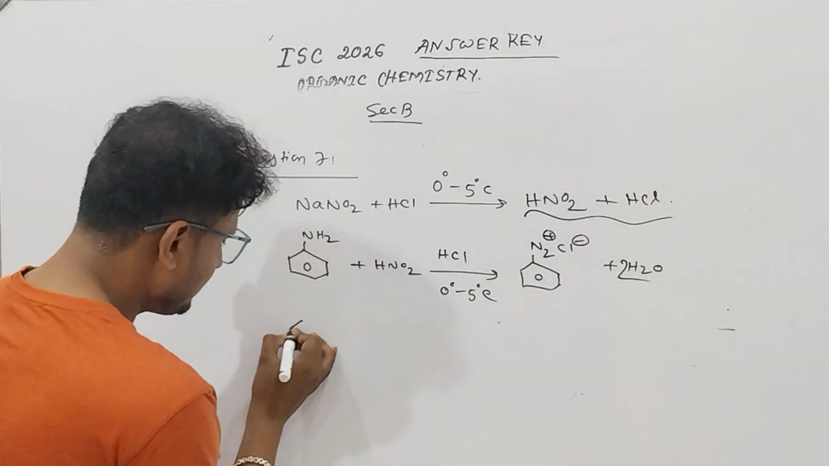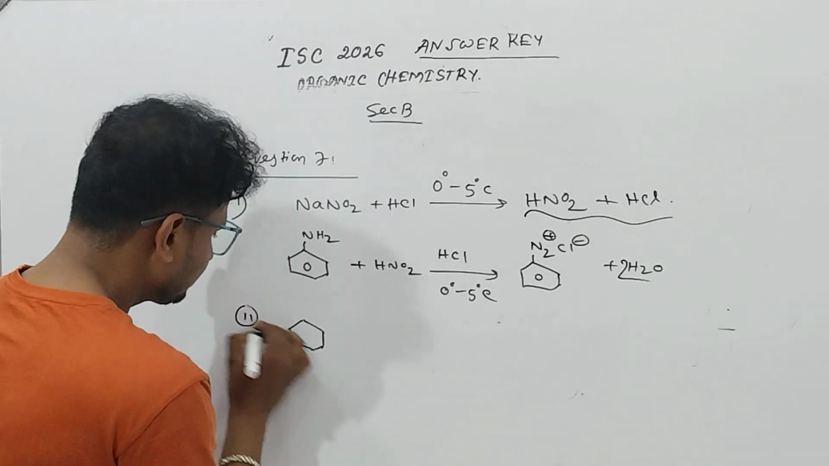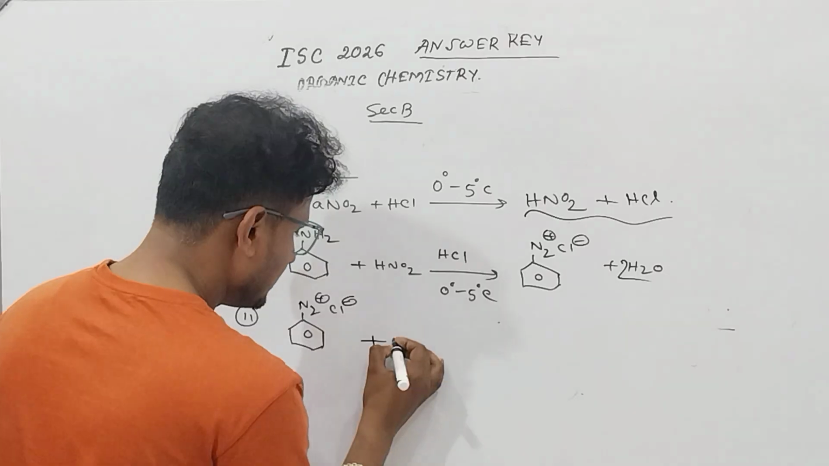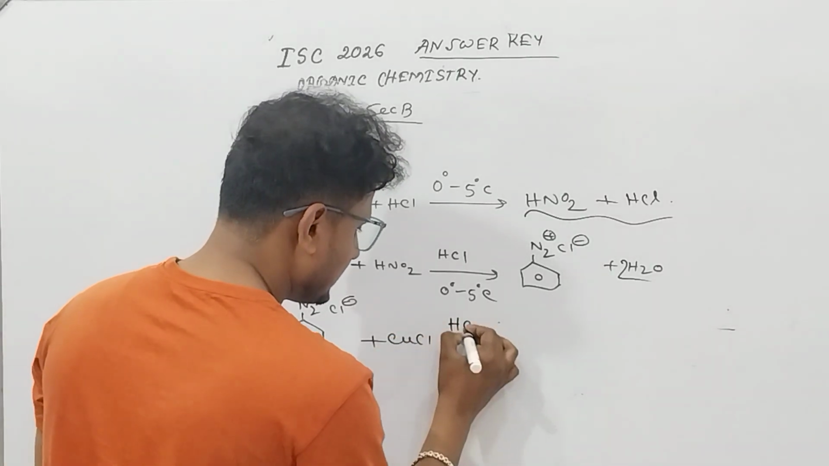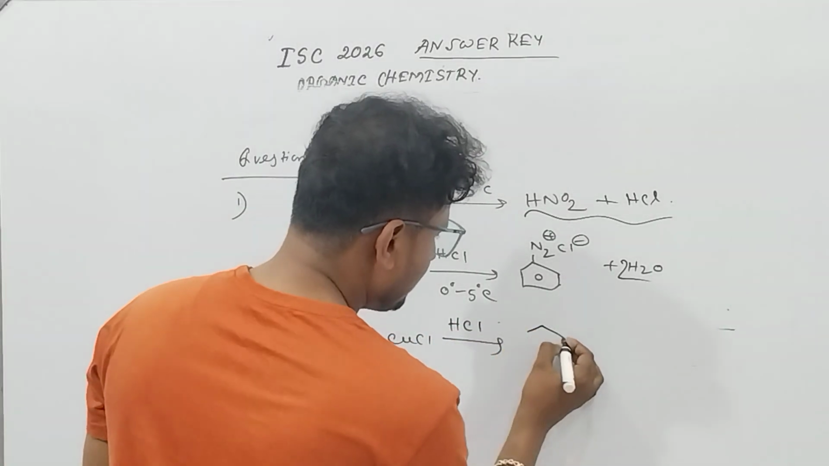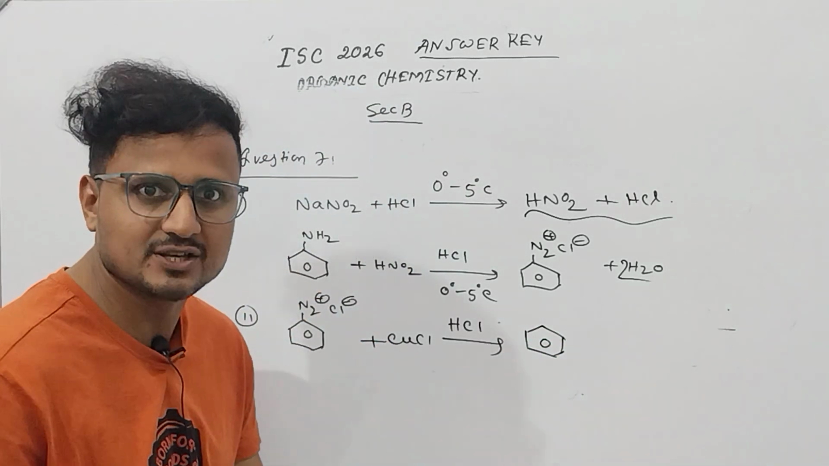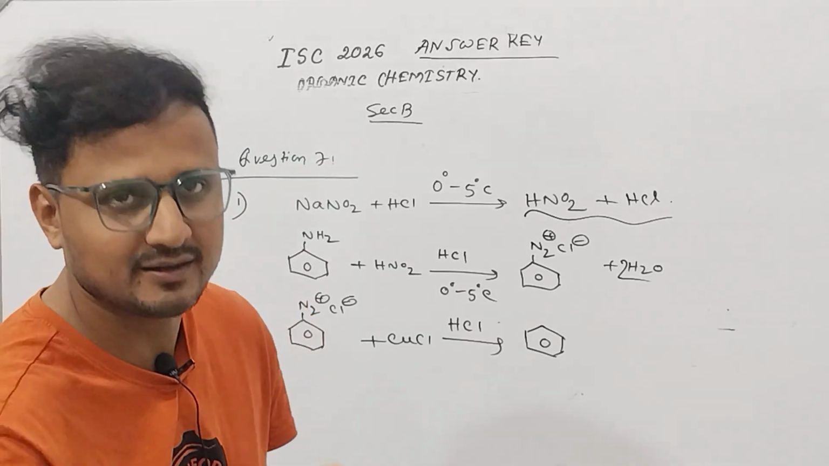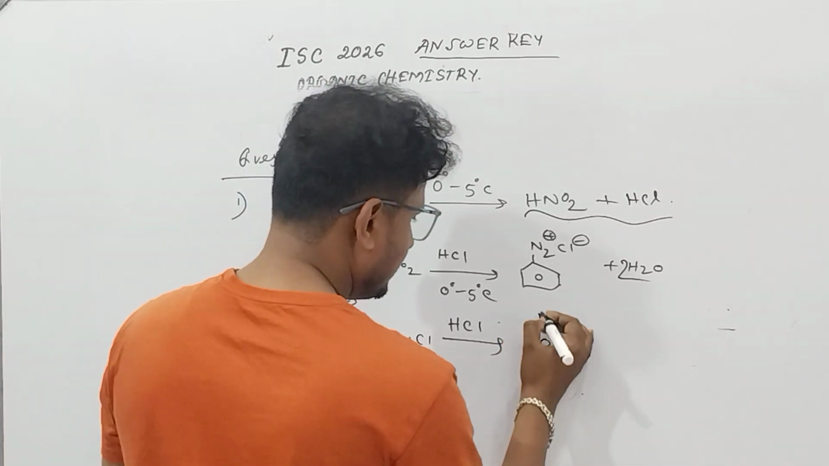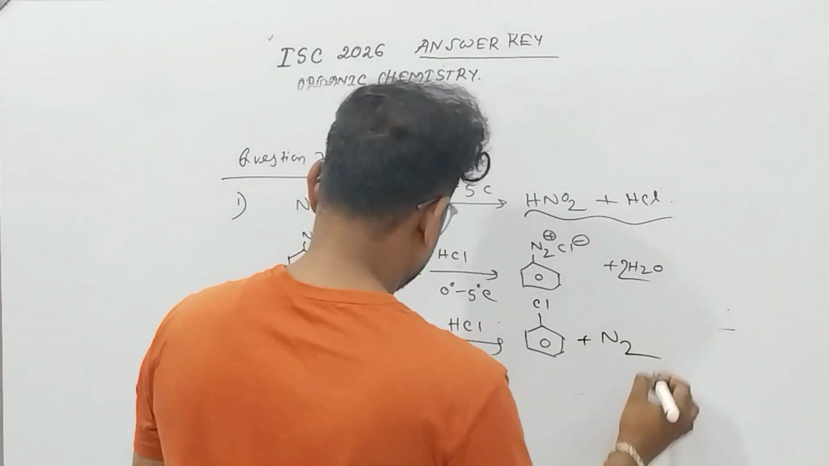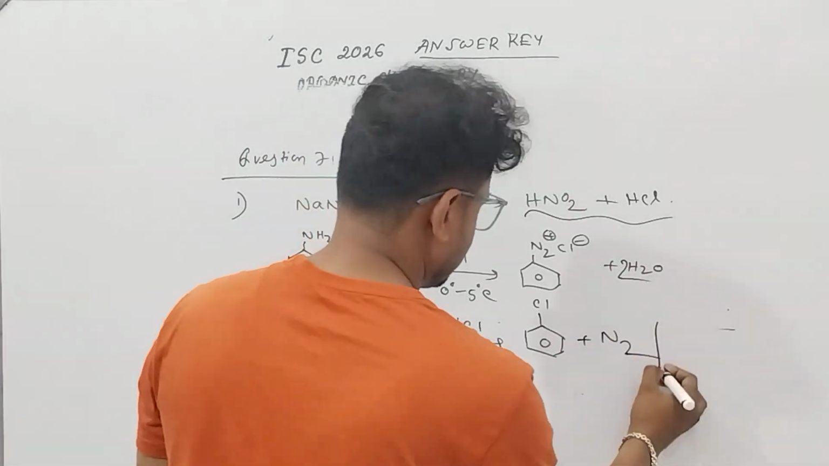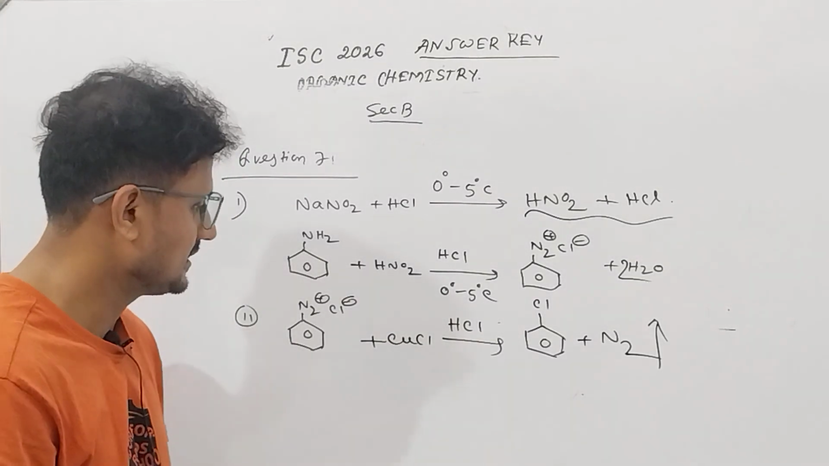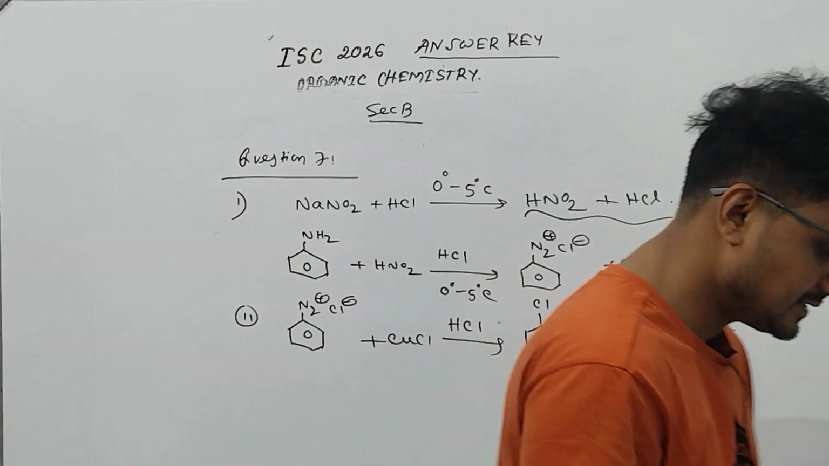Next, the Sandmeyer's reaction. The Sandmeyer's reaction is the next part of this. Diazonium salt, if you treat with copper chloride and HCl, you will get one of the examples you have to write. It is not that all the examples you have to write. You know the bromobenzene preparation, chlorobenzene and cyanobenzene all are taken to be a Sandmeyer reaction. Only one you have to write. Nitrogen you will get as a byproduct. Okay, so remember this is very important.